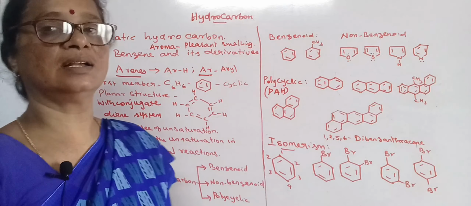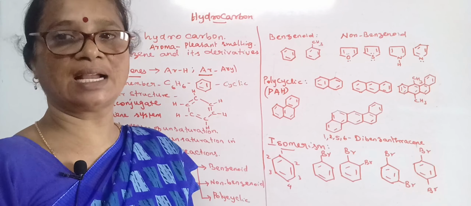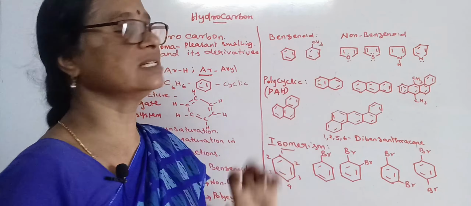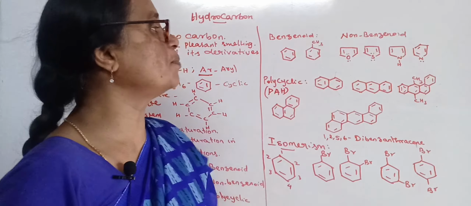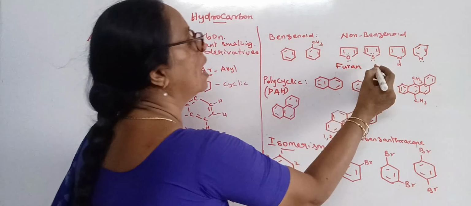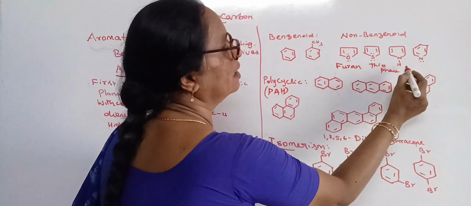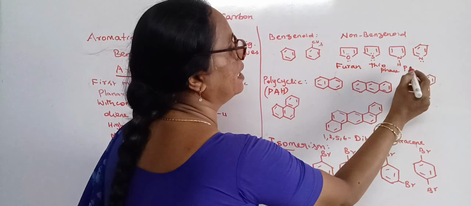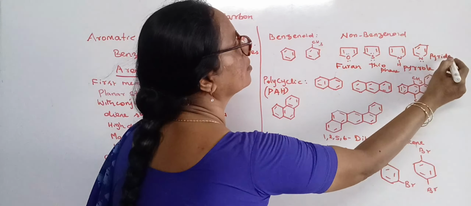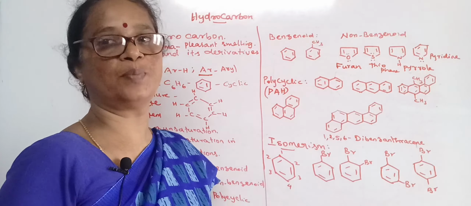Non-benzenoid compounds are cyclic compounds which, in addition to carbon atoms, contain heteroatoms like oxygen, nitrogen or sulfur. The one with the oxygen atom is furan, and this one is thiophene, and the one with the nitrogen NH group is pyrrole, and this is pyridine. So these are examples of non-benzenoid aromatic compounds.